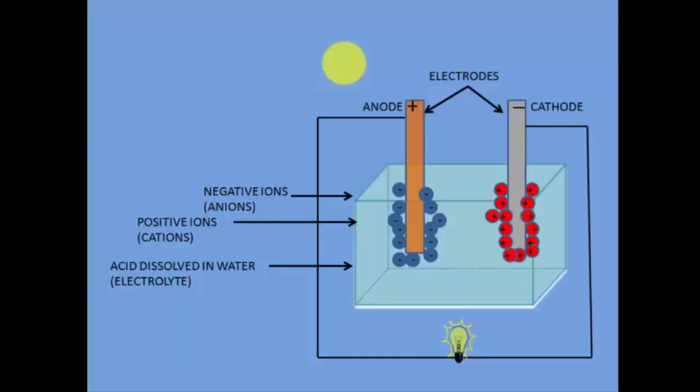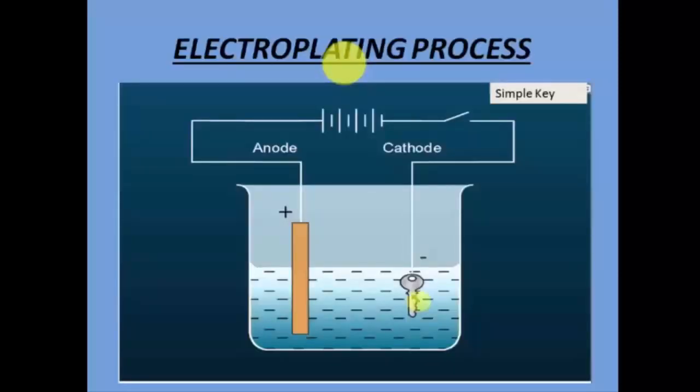This is a basic dry cell, how the dry cell works. This is how the dry cell works, and the entire process is electrolysis, right? So now let's move on to what is known as the electroplating process. So now let us see what the electroplating process is. This is a simple setup which will explain to you what the process is.